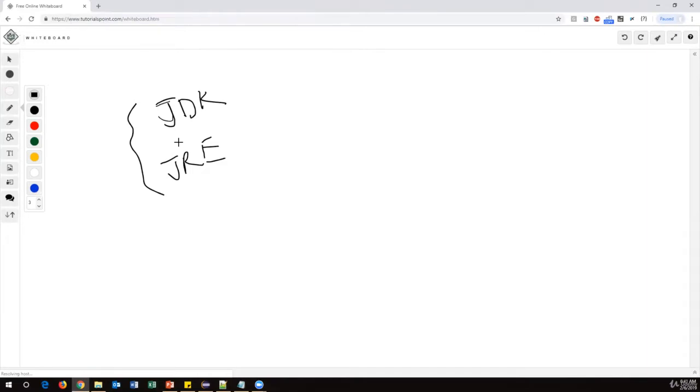Because we can write our code and develop an application, we can do everything with Java. If you install JDK, it will come with all the libraries from Java itself. So JDK means full, complete Java software. And JRE is another flavor, Java Runtime Environment. When I install only JRE without JDK, I can just run Java applications,